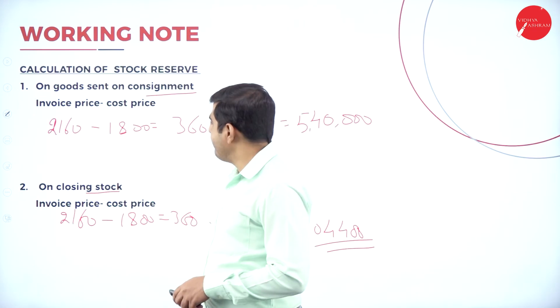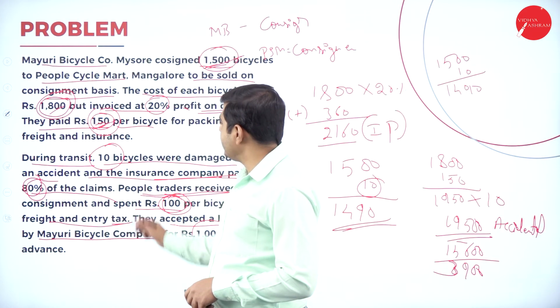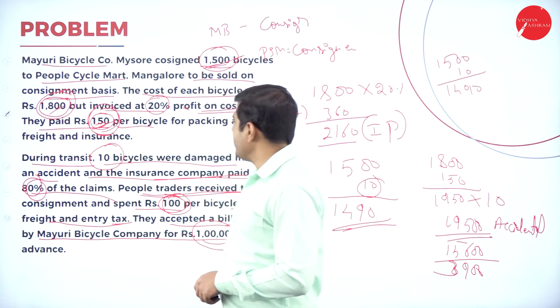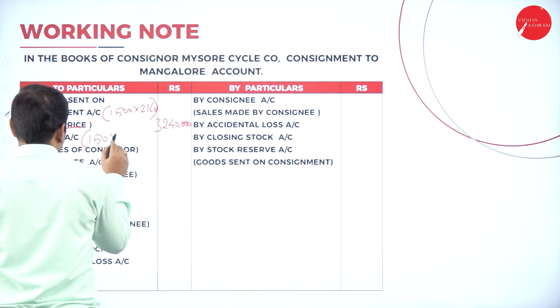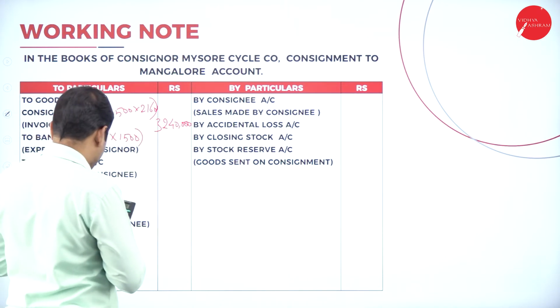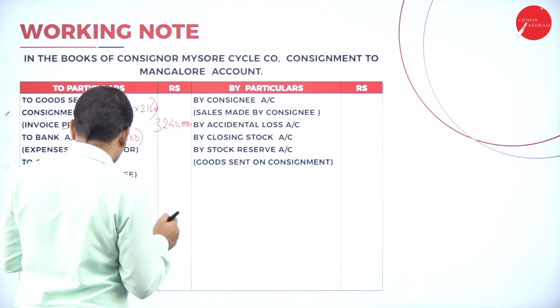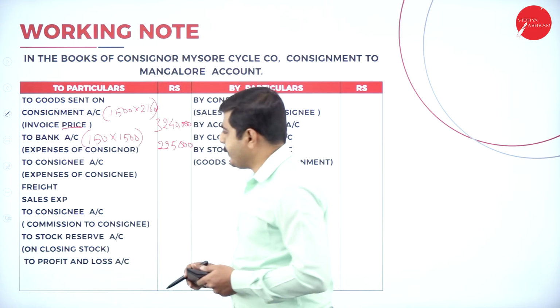What is the total expenses? Expenses of consignment is 150 rupees per bicycle. So here 150 into how many cycles he has sent? 1,500. So 150 into 1,500 is 2,25,000.